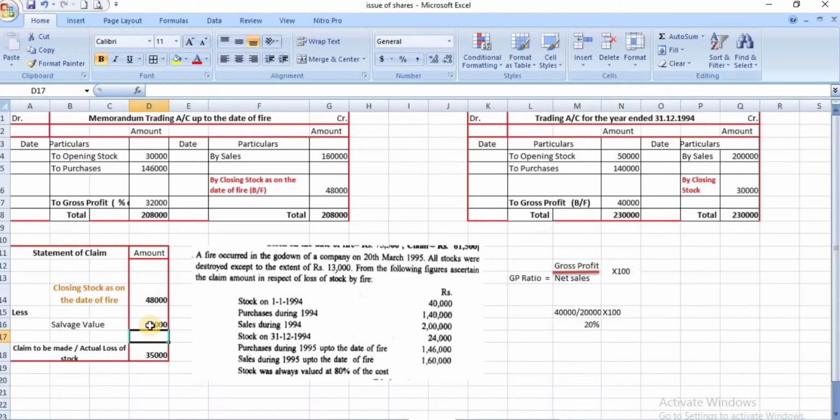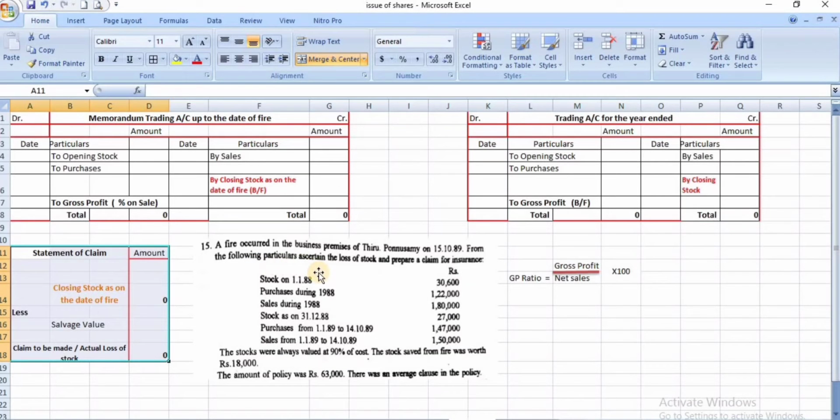So here the new information is the stock is always valued at 80% of cost. Then what you have to do? You have to increase the value up to 100%. So 40,000 divided by 80 into 100, 50,000. And 24,000 divided by 80 into 100, then it will be 30,000. This is the new information you are seeing in this problem. Let's see the next problem.